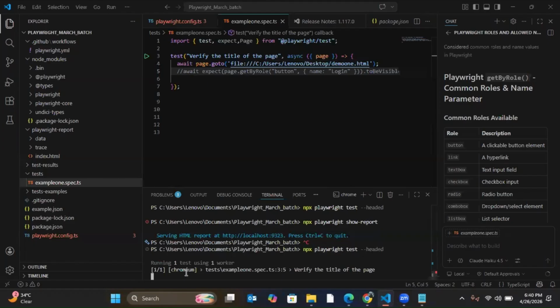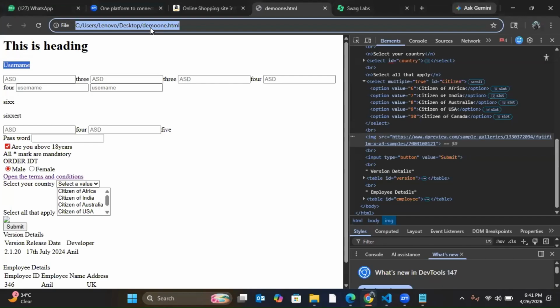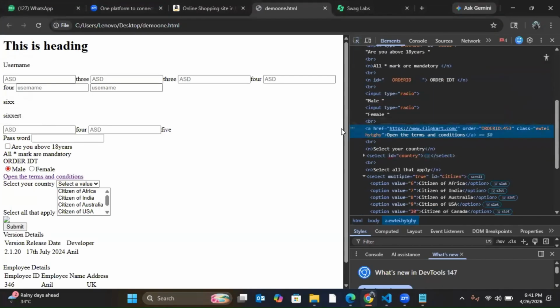Okay, it's opening. So to open the HTML page I have created, I can write like this. It's basically the same URL. Once I open it in Chrome, whatever is there, I just copy pasted it, so in automation also it will work. Here you see there is a visible text, and this is a link because it starts with the A tag. So there's a link and I have a visible text.